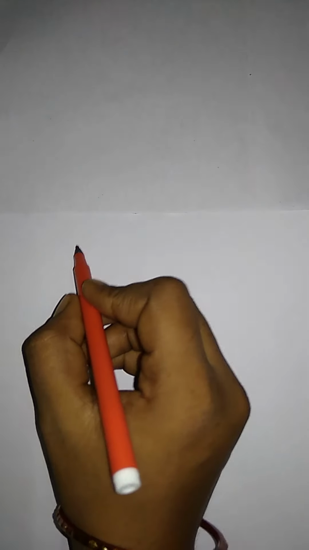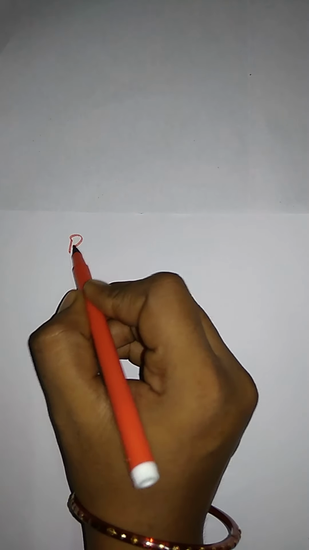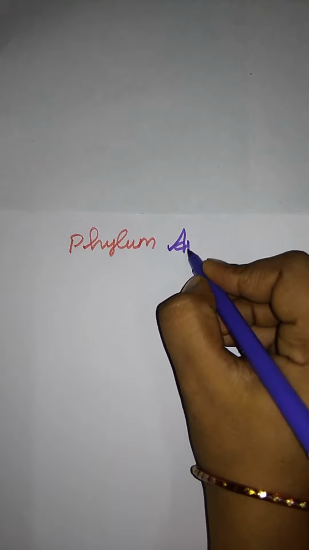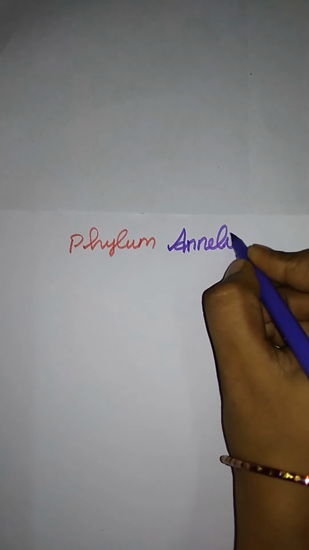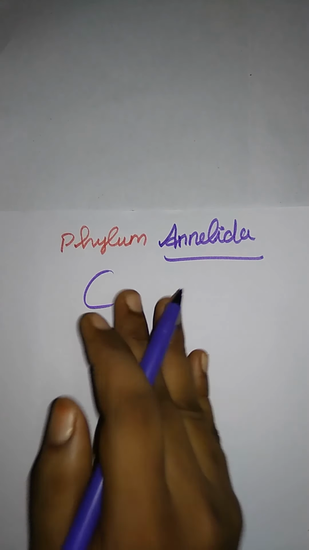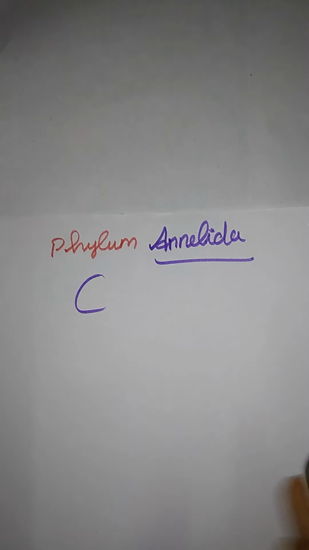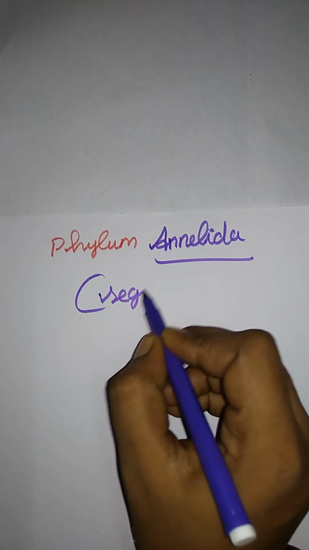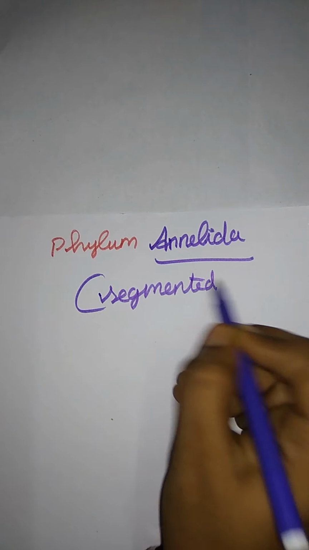I have to follow it in the observation note. Phylum Annelida. Annelida is a major topic, related to what you have in your 10th standard also. Here Annelida means segmented body.